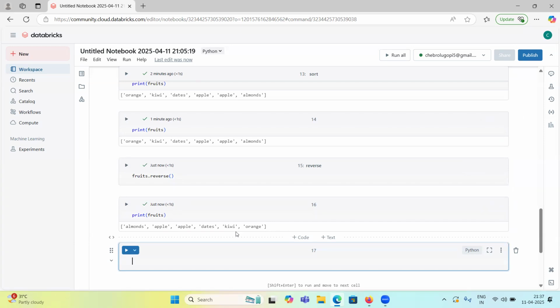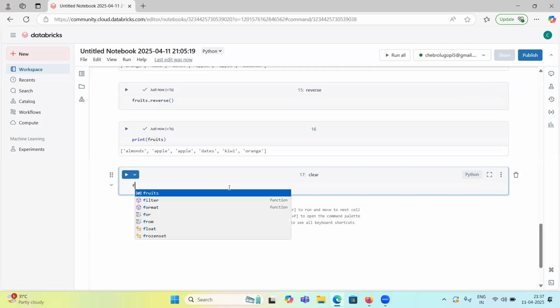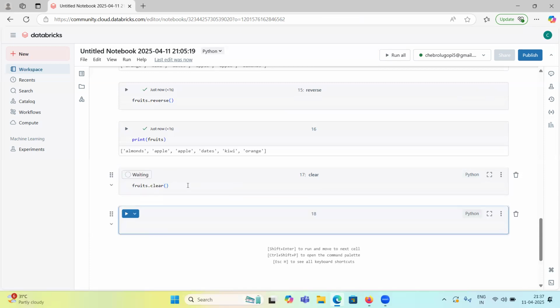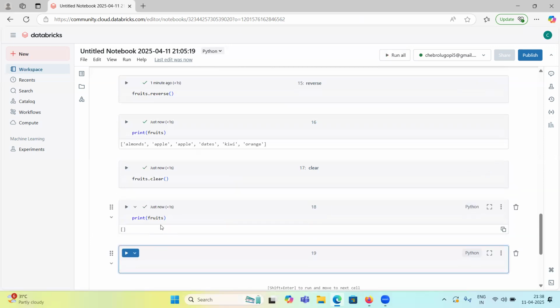And if I want to remove all items from the list, how can we do that? So we have the clear function. To remove one item we have seen the remove function. To remove a particular index we have seen pop. So to remove everything from a list, we can use fruits dot clear. This clear function will erase all the items. If I print the list now, it will be empty. See, the fruits list is empty because we removed everything using clear.